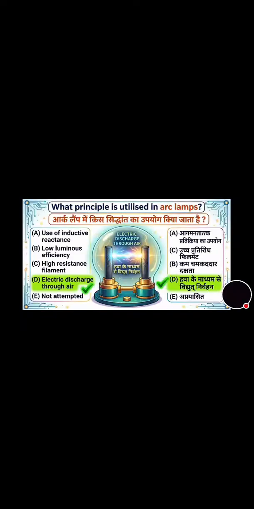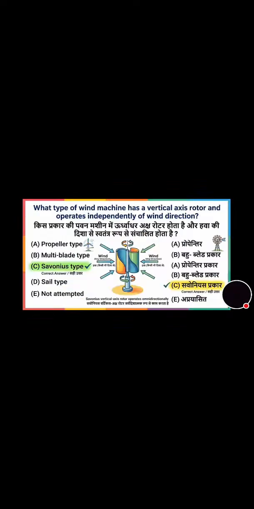Which principle is utilized in arc lamps? And its correct answer is option D, that is electric discharge through air. Now move towards the next question. Question number 4. What kind of wind machine has a vertical axis rotor and operates independently of wind direction?